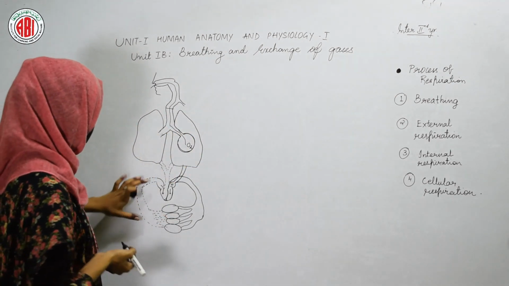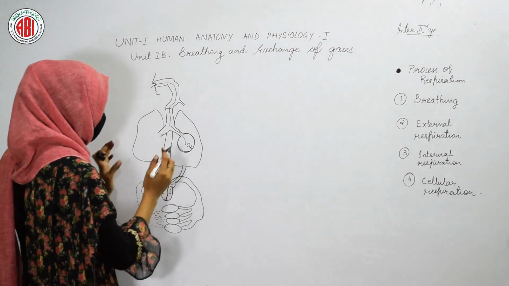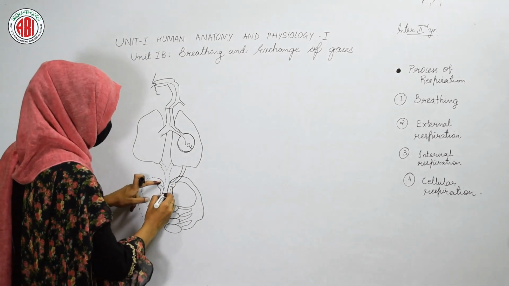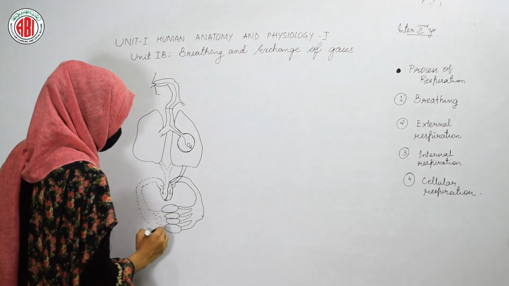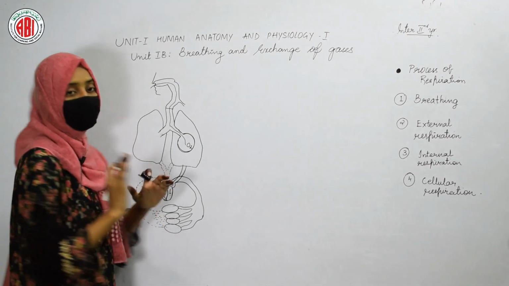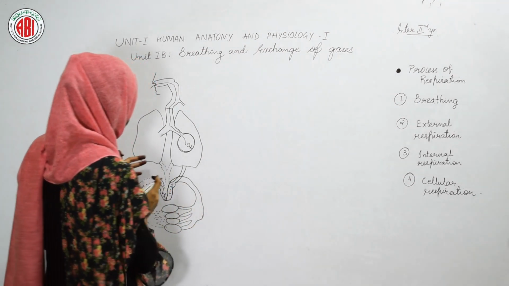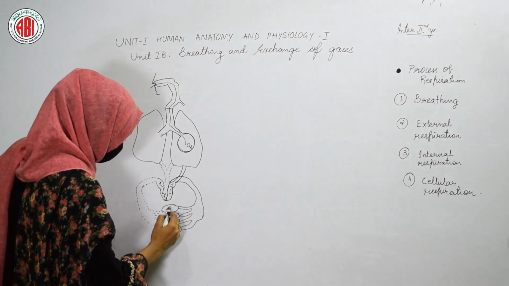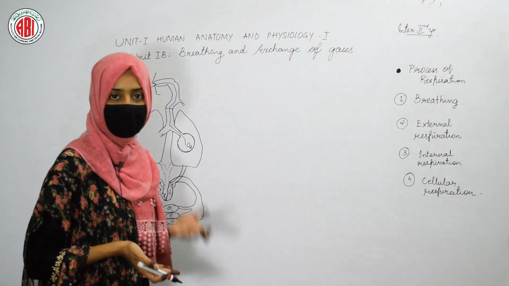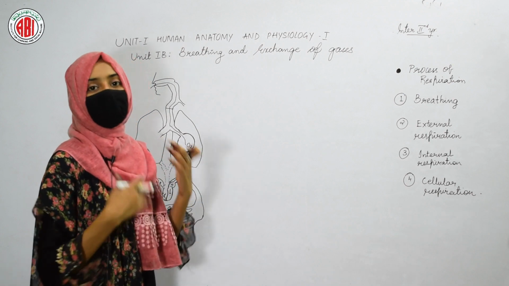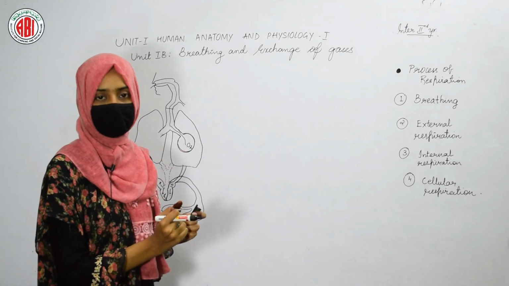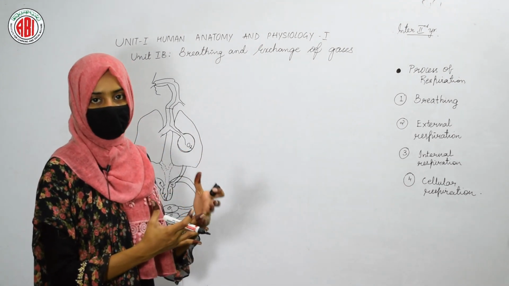But when you see this diagram, this is our heart, right? The heart shows 4 chambers: right atrium, right ventricle, left atrium and left ventricle. In the right atrium and right ventricle, the deoxygenated blood is going to be collected. These are the different organs that are present in our body. We all know that different organs are made up of different cells. Inside the cell, when the glucose breaks down in the presence of oxygen, all the oxygen is consumed by the cells and the carbon dioxide is accumulated in the cells.